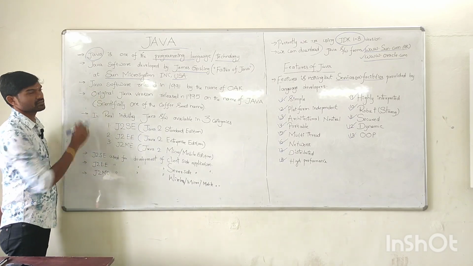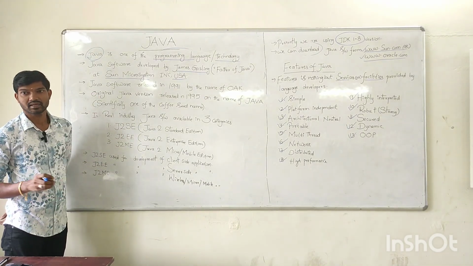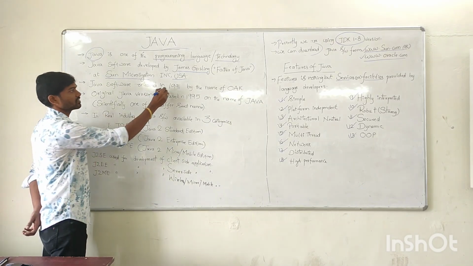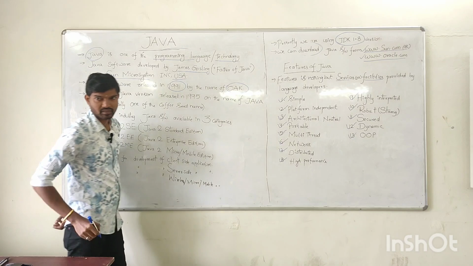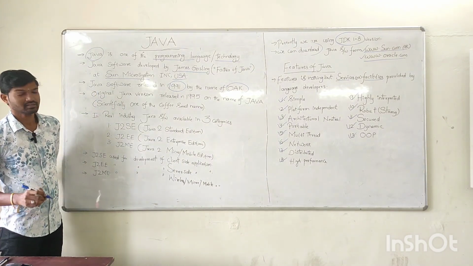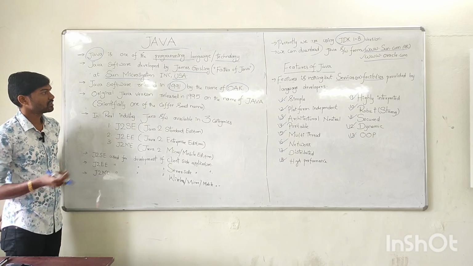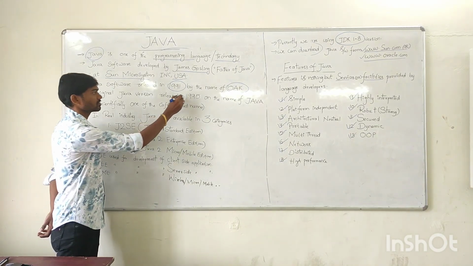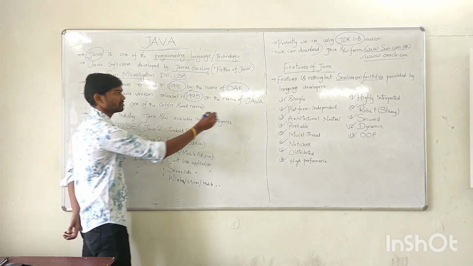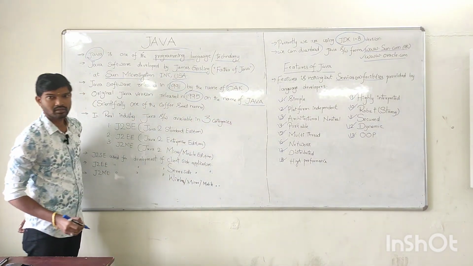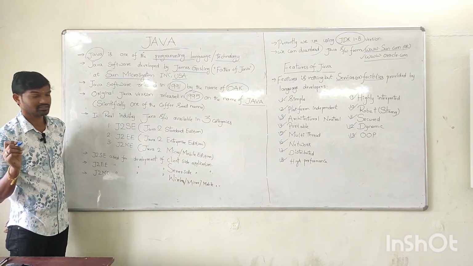And when did Java software development start? It was developed in the year 1990 and released in the year 1991 with the name of Oak. So the initial name of Java is Oak. After some modifications and improvements, Java software was released to the real industry in the year 1995 by the name of Java.